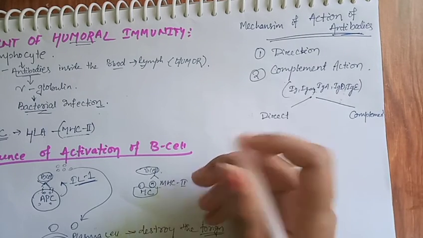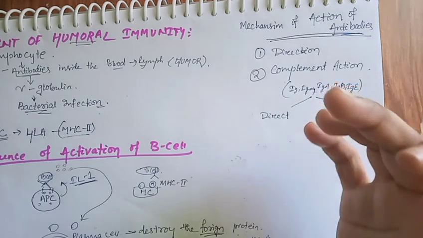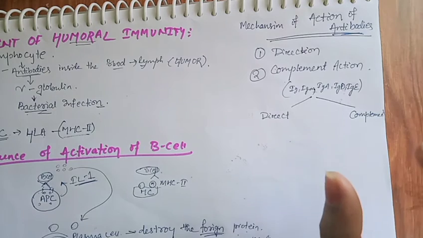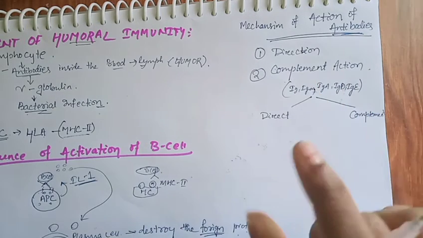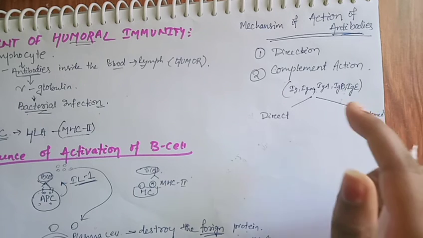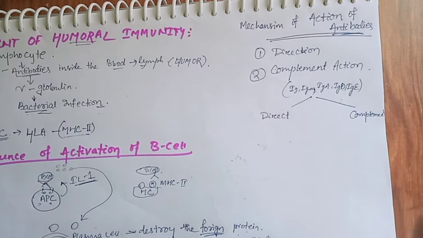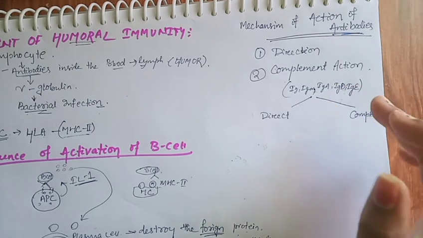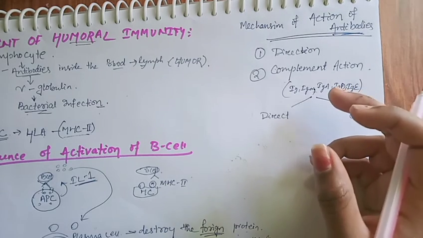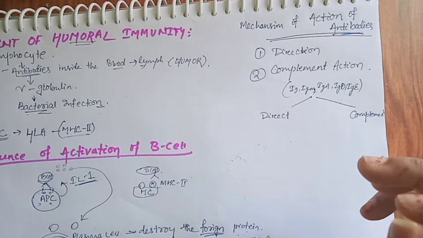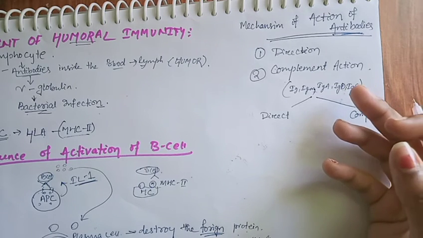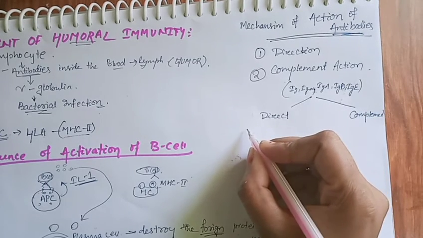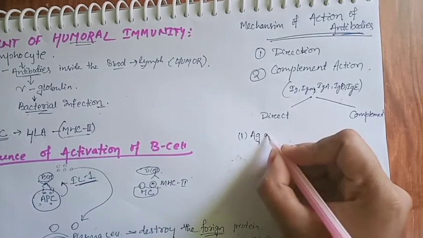Direct means when a pathogen enters and it is recognized by the specific B cell. B cell has a specificity, meaning a B lymphocyte is activated only by one type of antigen, and it is capable of producing antibody against that one type of antigen only, not many types. It is specific in nature. So when the antigen is recognized by the B cell, the plasma cell produces antibodies. After the antibodies are produced, they cause 4 things. First they cause agglutination.